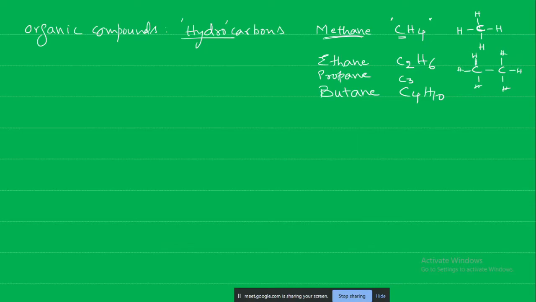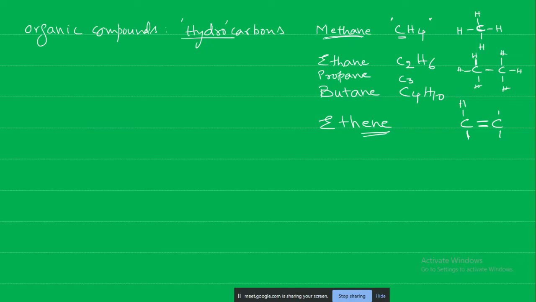Now there can also be more than a single bond, that is, there can be a double bond. When there is a double bond, we use the term ene: ethene. So two carbons are linked with a double bond. What is the difference between ethene and ethane?